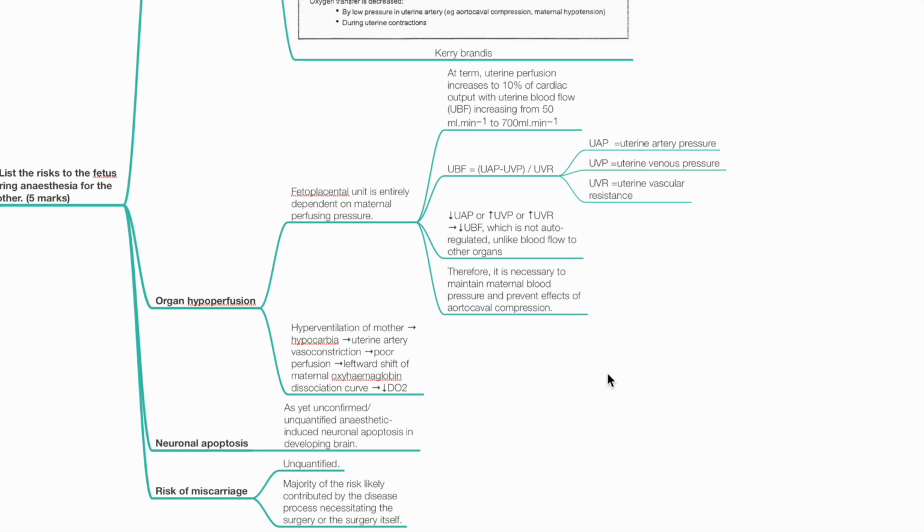Hyperventilation of the mother leads to hypocarbia, which may cause uterine artery vasoconstriction, poor perfusion, leftward shift of the maternal oxyhemoglobin dissociation curve, and reduced delivery of oxygen.